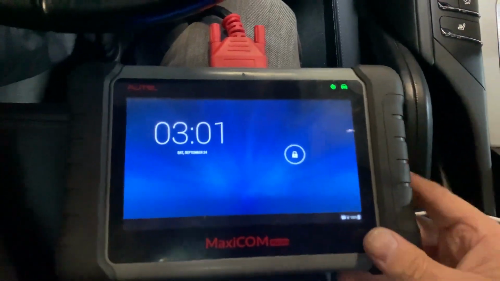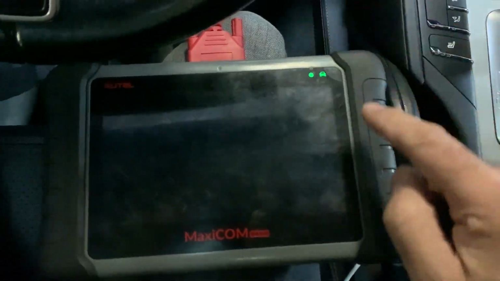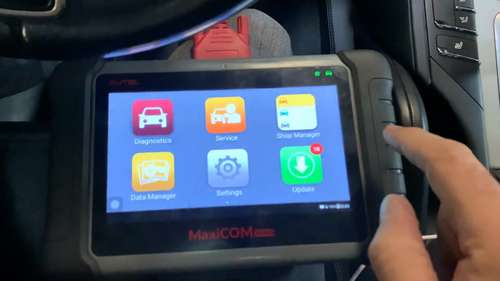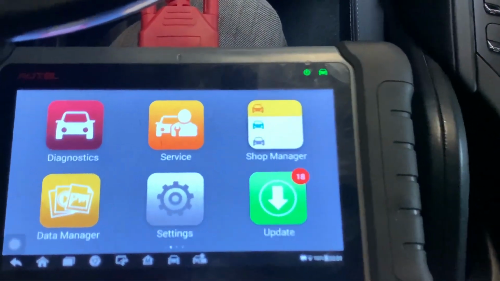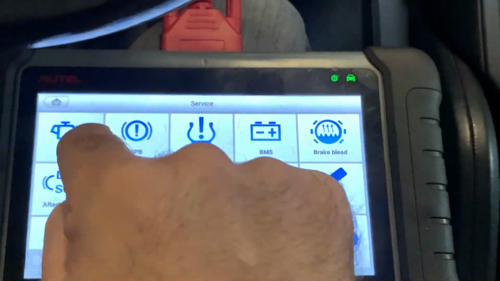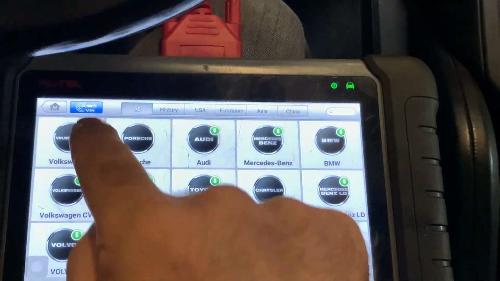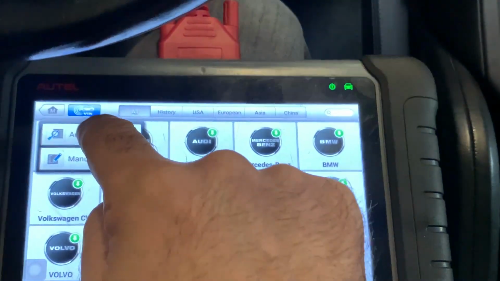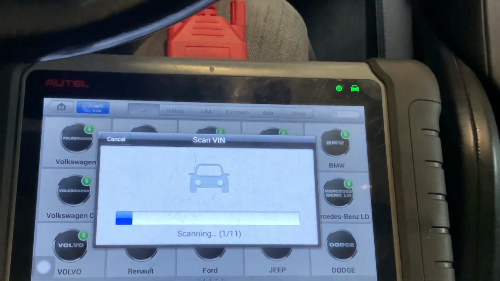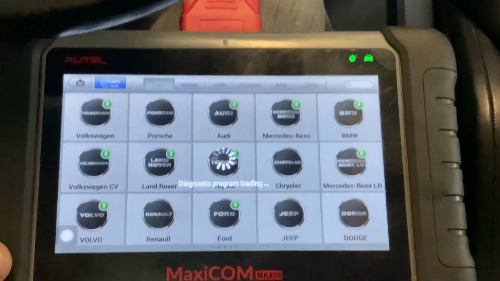We open our diagnostic tool, Auto Maxicom. Go to service, oil reset, then auto detect the car by searching automatically with the tool to the car.